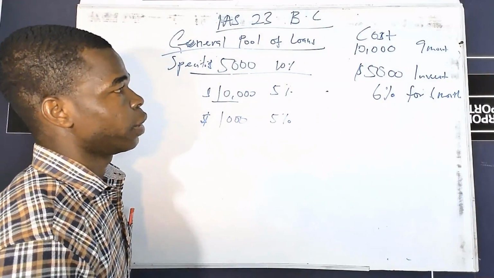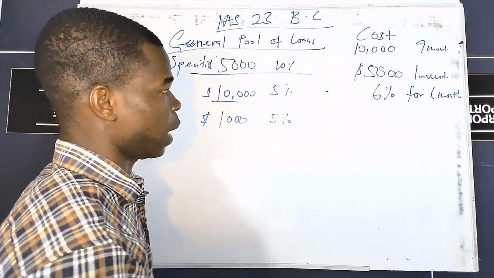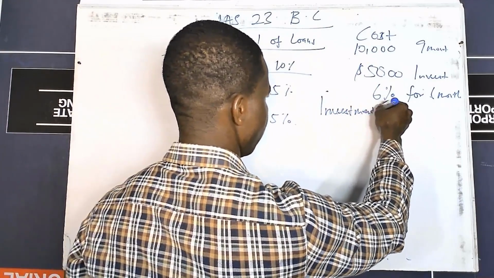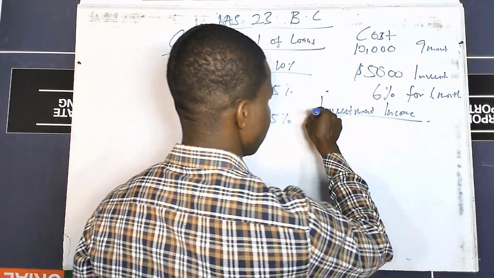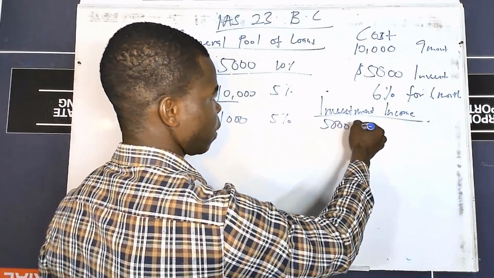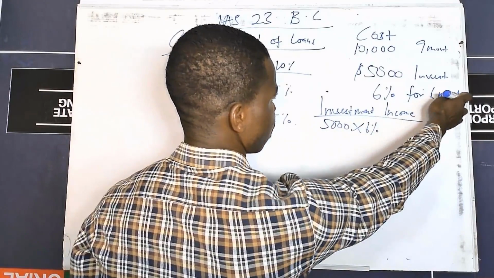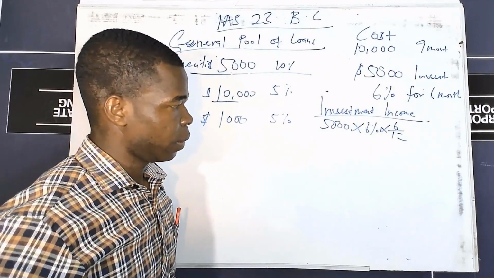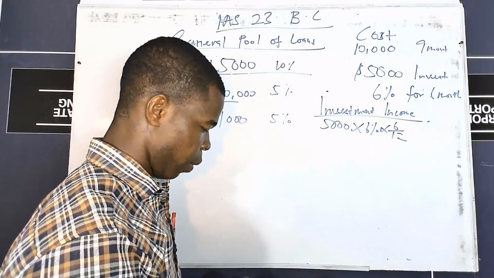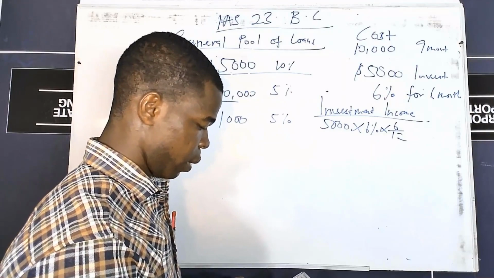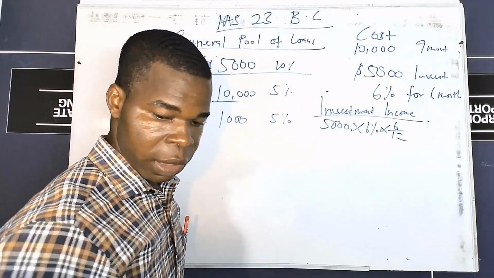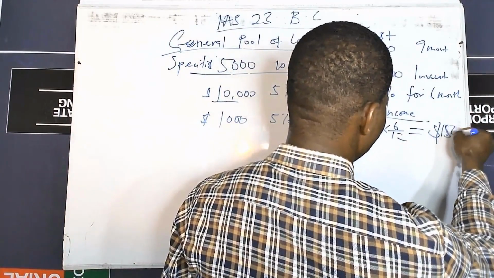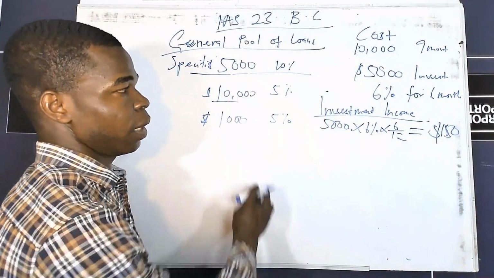All right, so in this case, let's first determine our investment income. In this case, it was 5,000 taken to the investment, multiplied by our 6%. It was there for just 6 months, so multiply by 6 over 12. So let's quickly do this. 5,000 multiplied by 0.06 multiplied by 0.5, and it's going to give us $150. So our investment income is 150. Please remember that this one was invested from the general pool of loans.